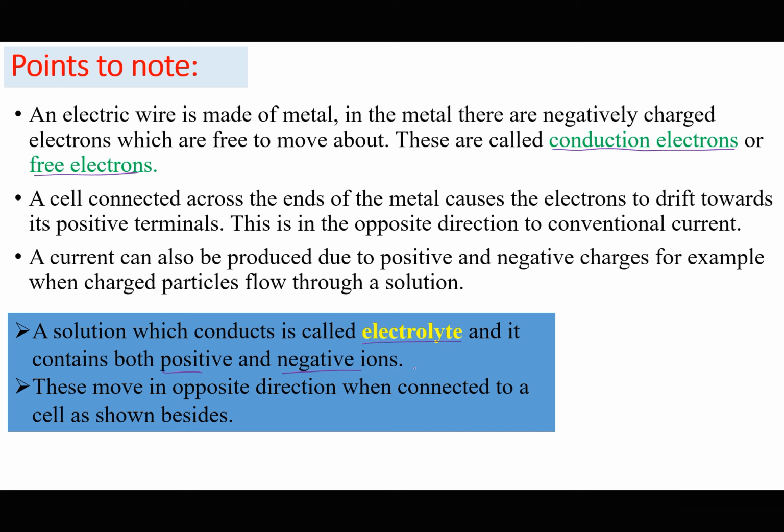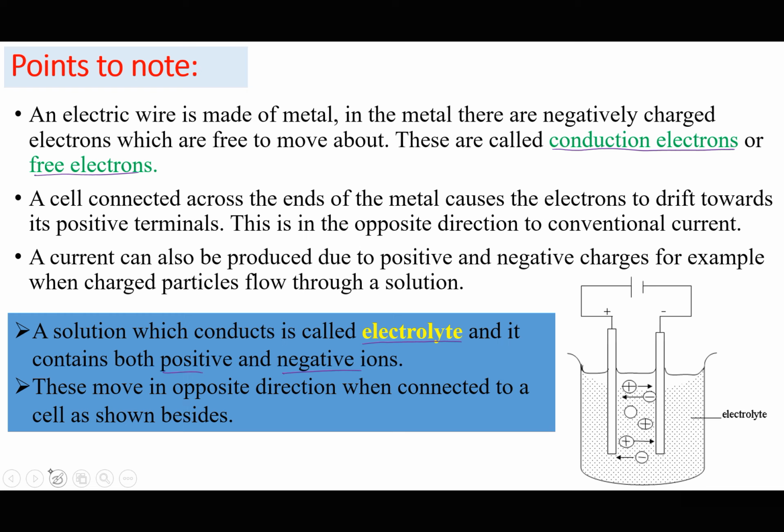These are expected to move in opposite directions when the solution is connected to a cell through what we call electrodes in chemistry. You might have seen this in chemistry.